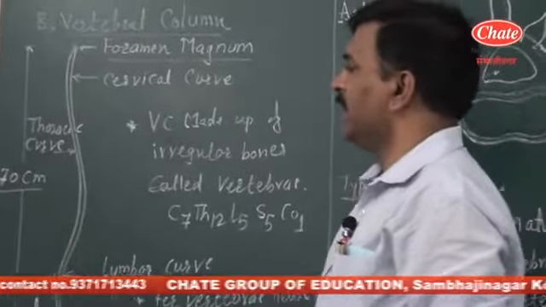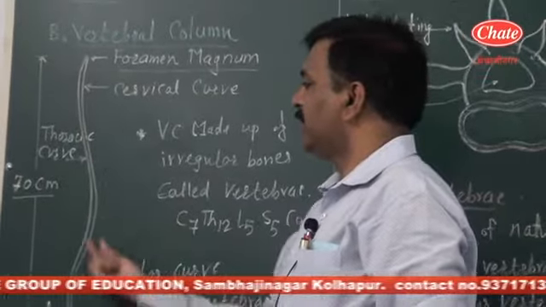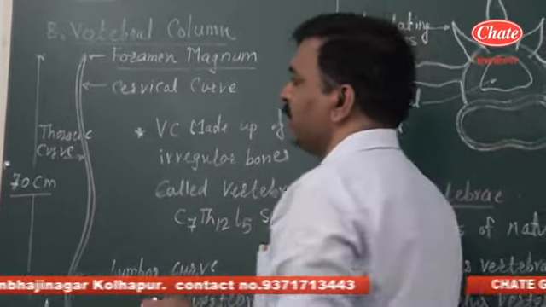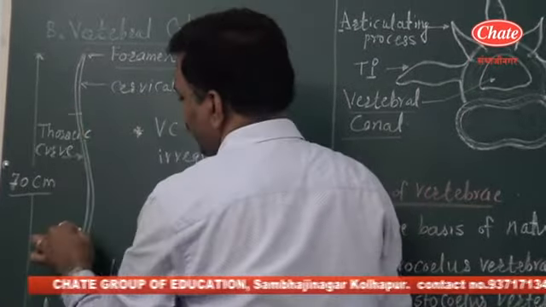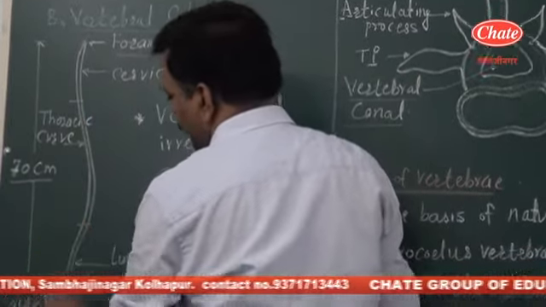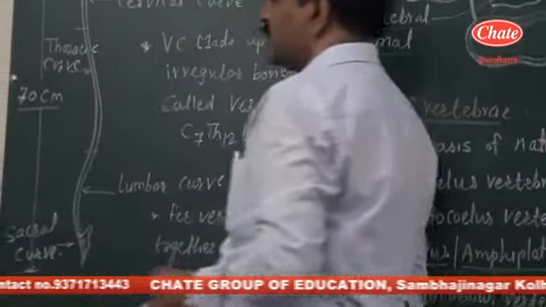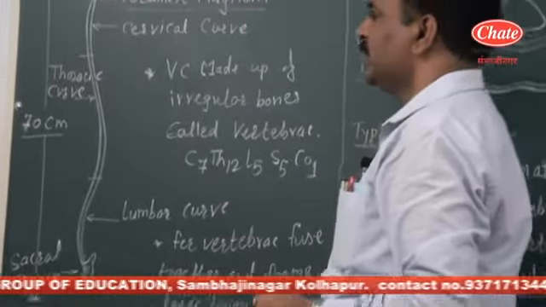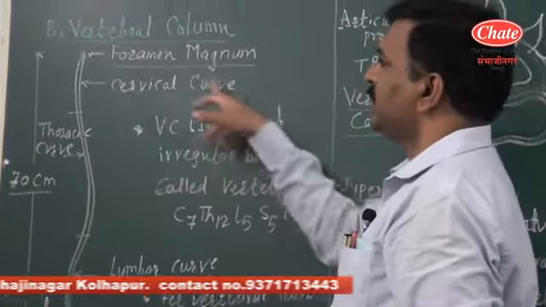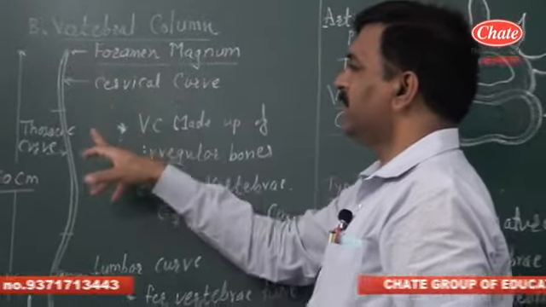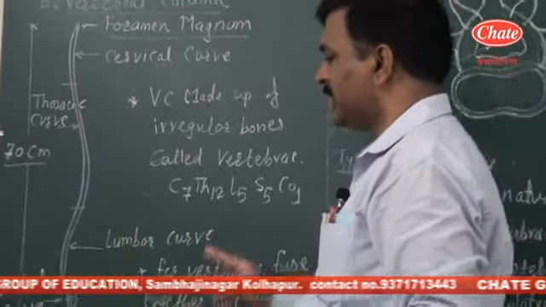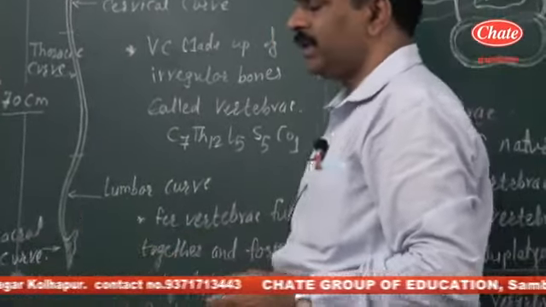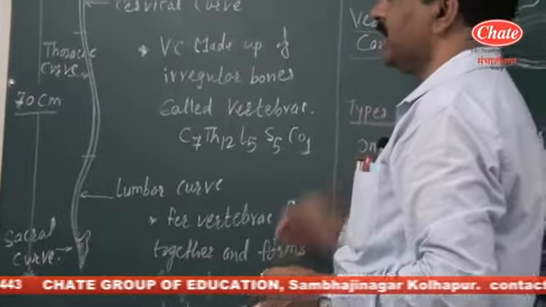This 70 centimeter vertebral column further divides into different regions, that is cervical region, thoracic region, lumbar region, sacral region. So these are the different regions. First, cervical region means neck region, thoracic means chest region, lumbar means abdominal region, and sacral region ends with the tail or the coccygeal region.